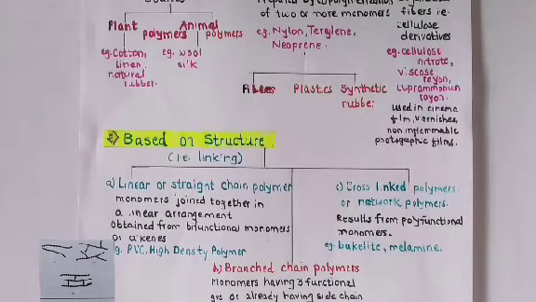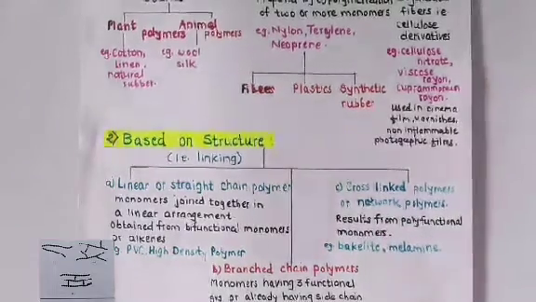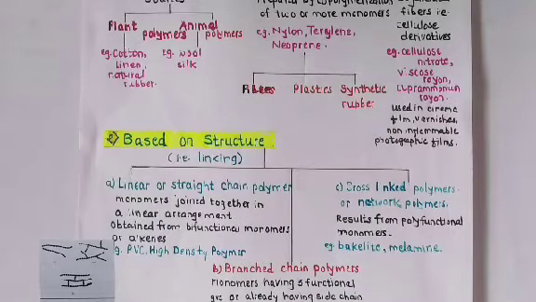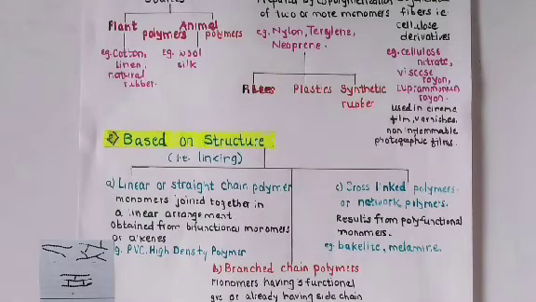So this results from the polyfunctional monomers having the many functional groups. Those monomers join together to form the cross-link or the network type of the polymers. For example, bakelite, melamine, that is the cross-link polymers or network polymers. So linear or the straight chain polymers having the bifunctional monomers joined together.